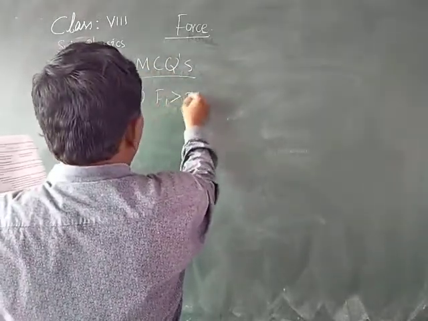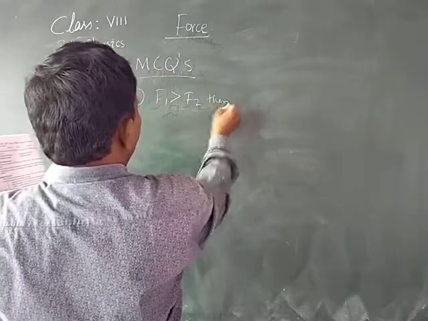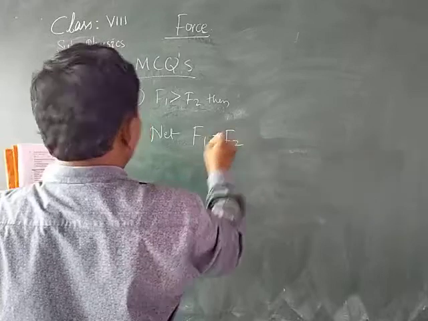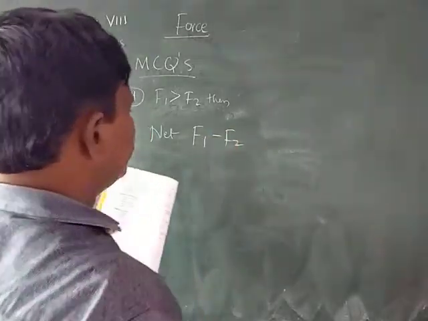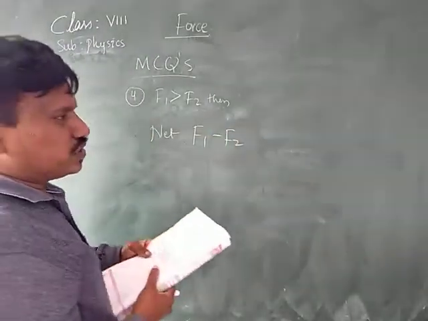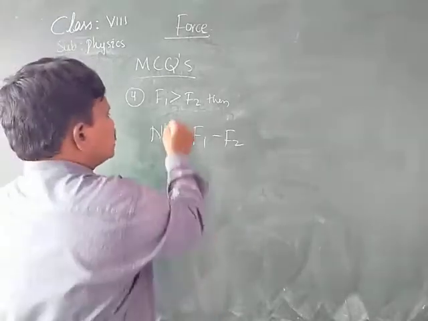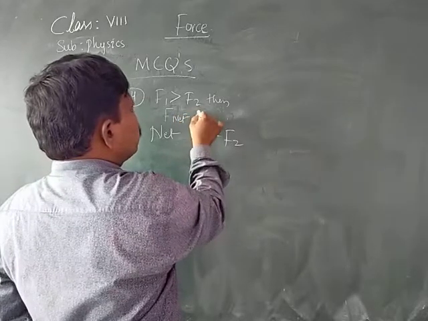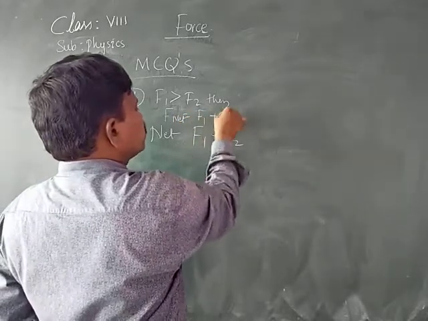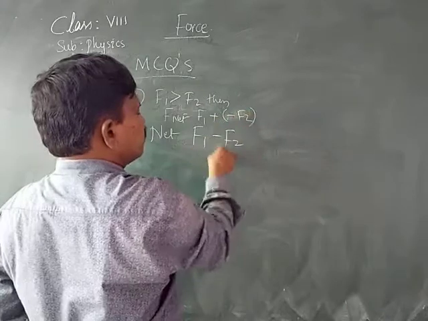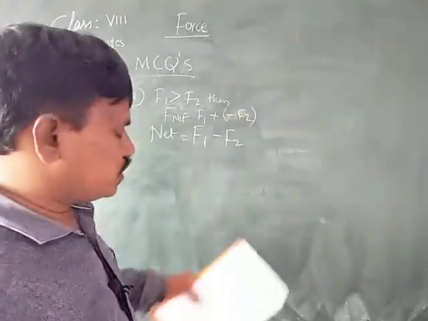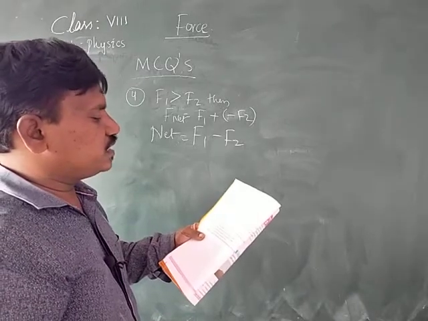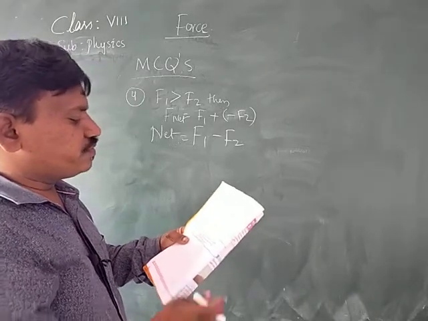F1 is greater than F2, then net force is equal to F1 minus F2. They are in opposite directions, therefore the sum of the forces, net force, is F1 plus or minus F2. That is nothing but F1 minus F2. Net force is equal to F1 minus F2. Therefore, A is the answer.